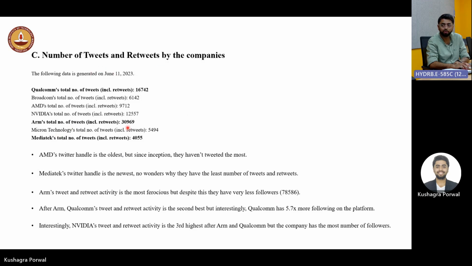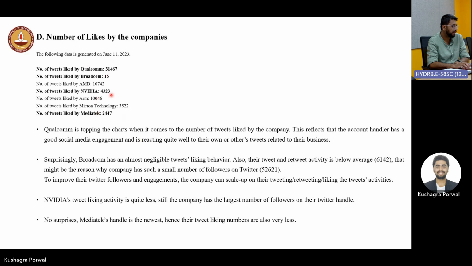So ARM is doing a good job here, but their following is not that good. Qualcomm is also second, and their following is good, like 5 lakh Twitter followers. MediaTek was a newer handle, so it did not have much following, and it was not tweeting and retweeting much. Number of likes by companies: Nvidia is liking other people's tweets suboptimally. Qualcomm is liking other people's tweets ferociously. Broadcom is not liking other people's tweets at all, and MediaTek is also low here.